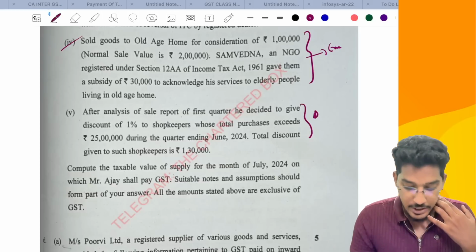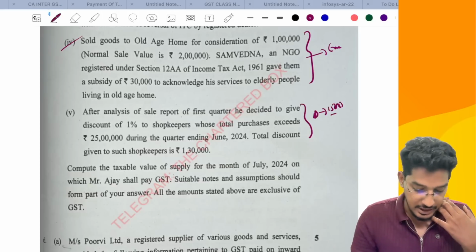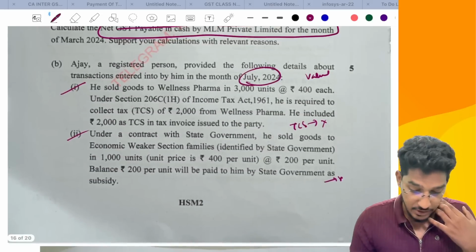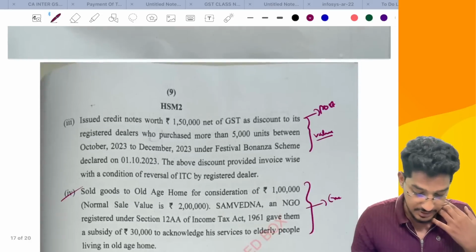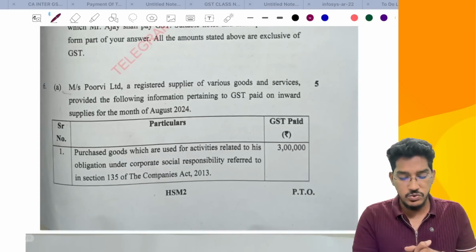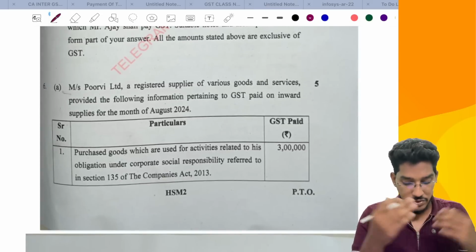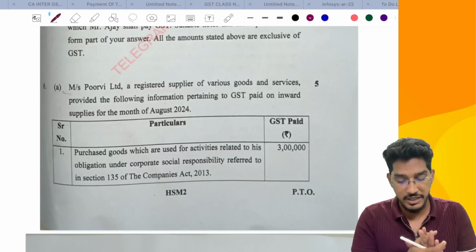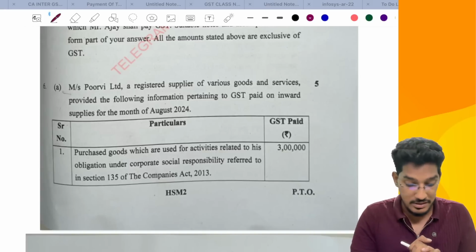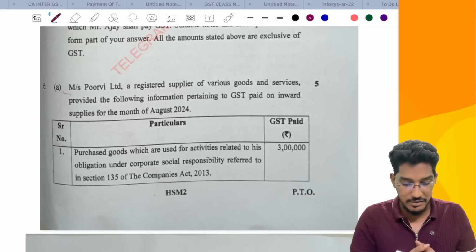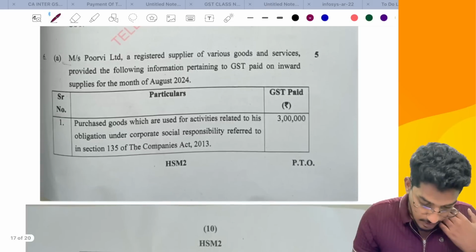So this is also discount related, provision 15 subsection 3. This entire question is regarding the valuation, value of supply. 5 marks they have tested from the value of supply chapter. Anyhow, it is senseless when we start doing all these calculations, it will take a lot of time. If time permits, we'll prepare a suggested answer and give it to you. But yeah, I'm just doing the identification of the descriptive questions.